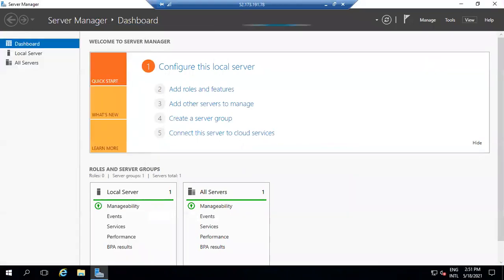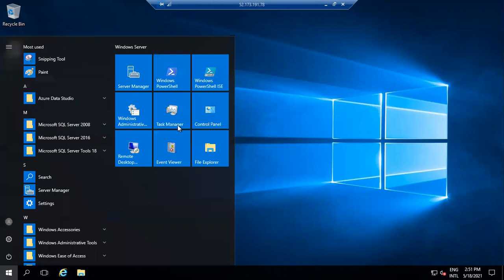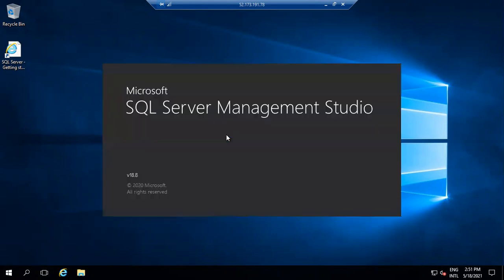So here we can install one more instance also. By default in the C drive, we have SQL Server software in this machine. So we can install one more instance whenever it is required. And for this machine, RAM, storage, everything we can increase, we can decrease also at any time.